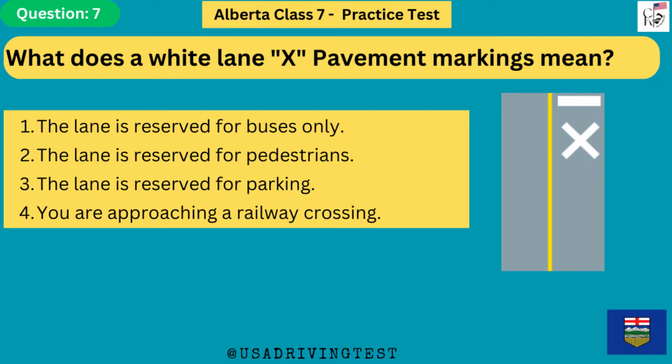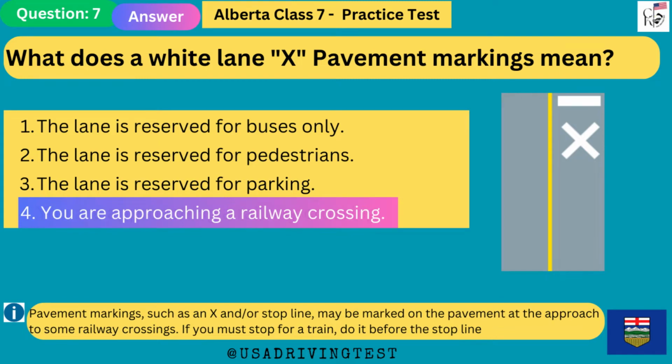What does a white lane X pavement marking mean? 1. The lane is reserved for buses only. 2. The lane is reserved for pedestrians. 3. The lane is reserved for parking. 4. You are approaching a railway crossing. The answer is 4. You are approaching a railway crossing.